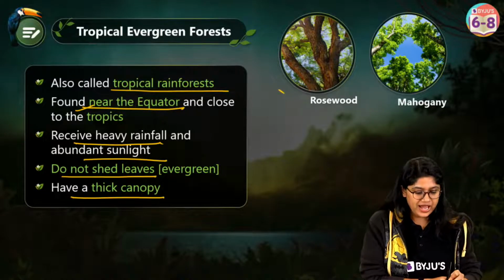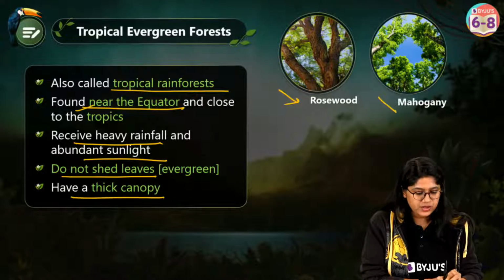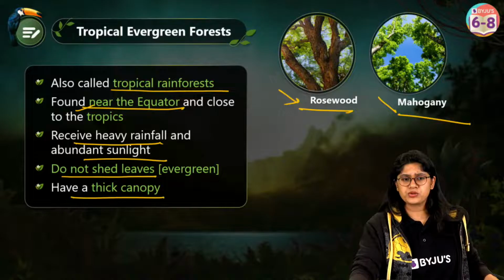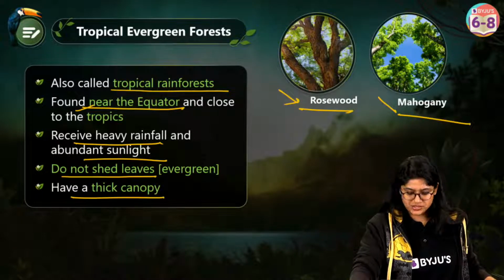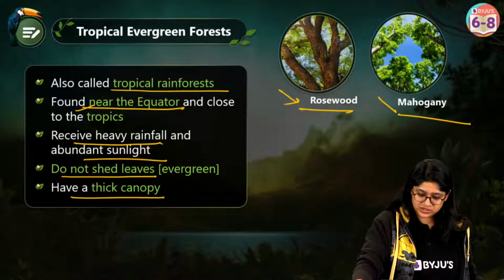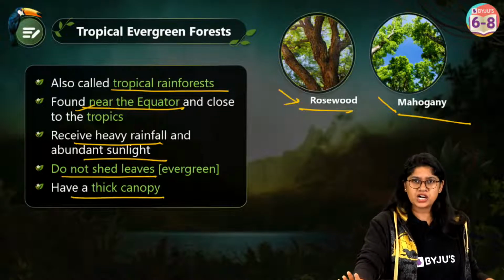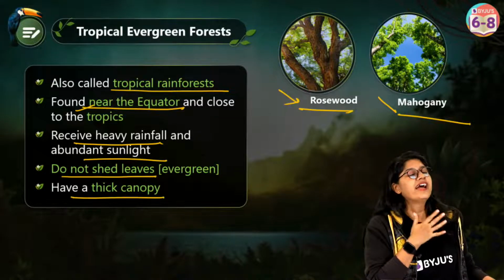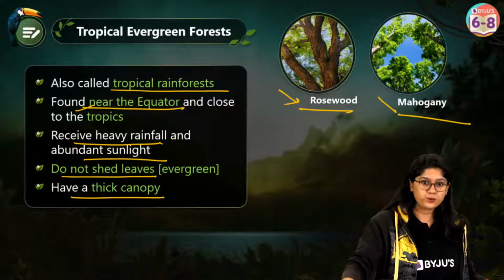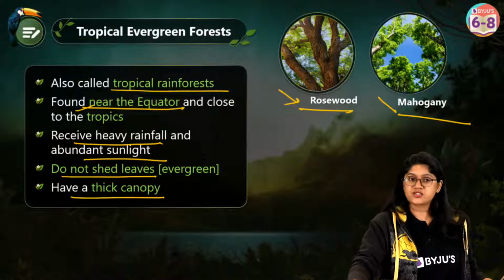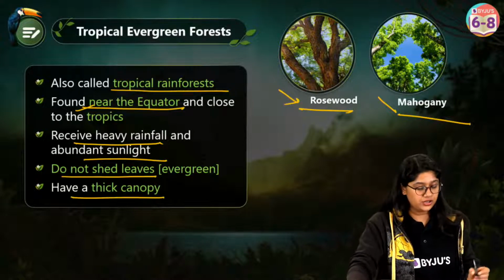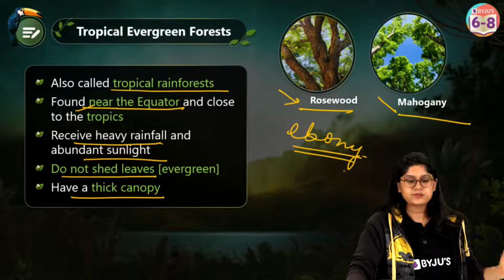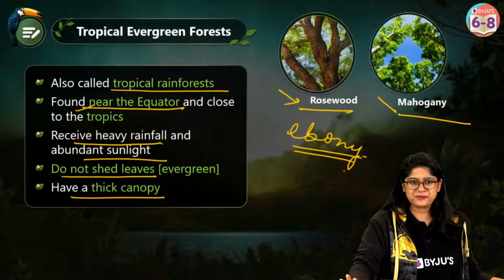Okay. Then we have different types of plants over here. So you can mention the rosewood. Then you can mention the other plants that are usually found in the Western Ghats. Remember this, everyone. This is important. They usually have hardwood trees, very, very tall trees, and we have numerous animals also. Okay, so take a screenshot, everyone. Yes, very good, Ronak. So we have the mahogany also. These are very common plants that are usually found over there.